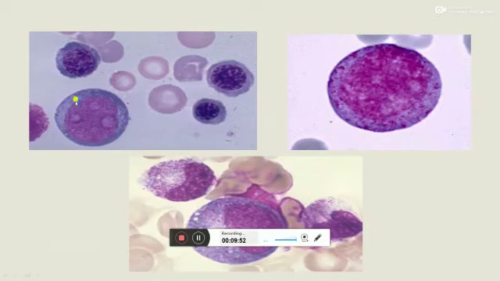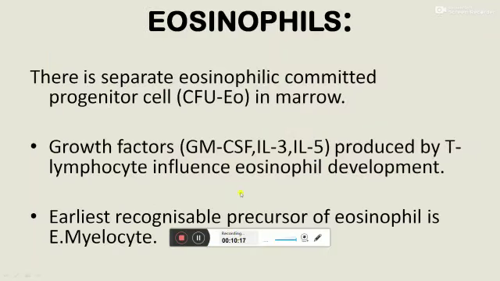This is a picture of a myeloblast containing three nucleoli, and these are erythroblasts. This is a picture of a promyelocyte containing primary eosinophilic granules and no obvious nucleoli. This is a myelocyte having a flattened nucleus and containing primary and secondary granules, and these two are metamyelocytes.